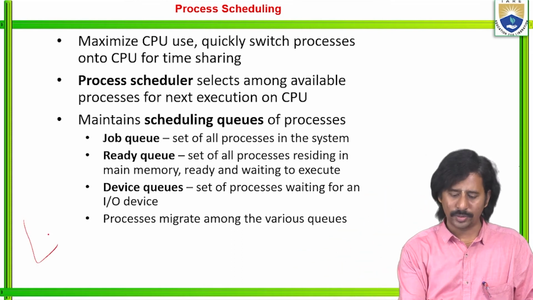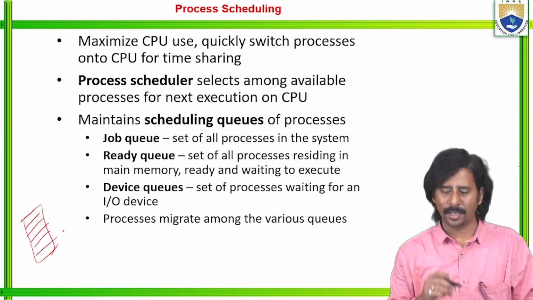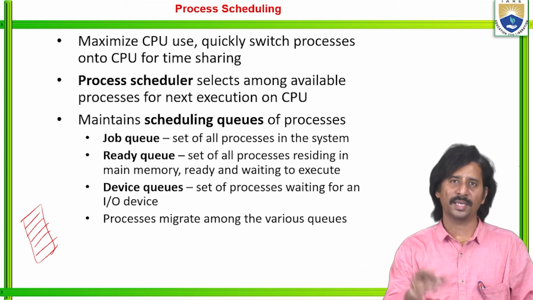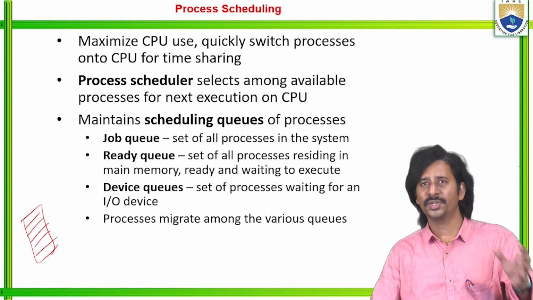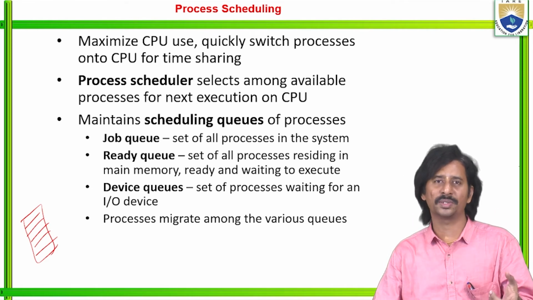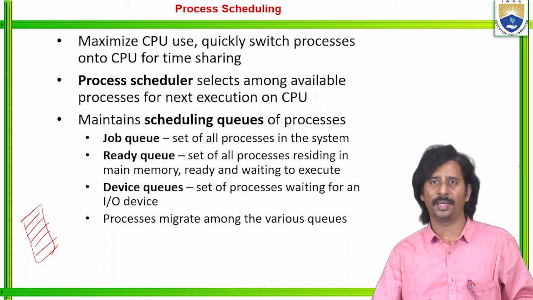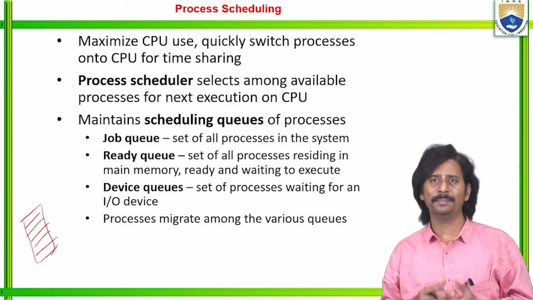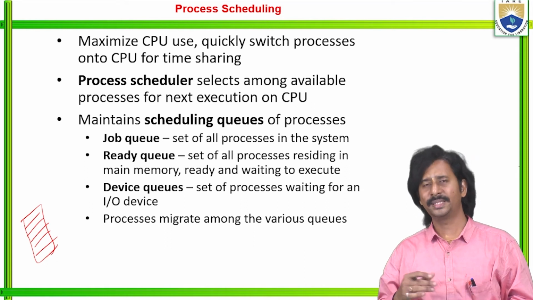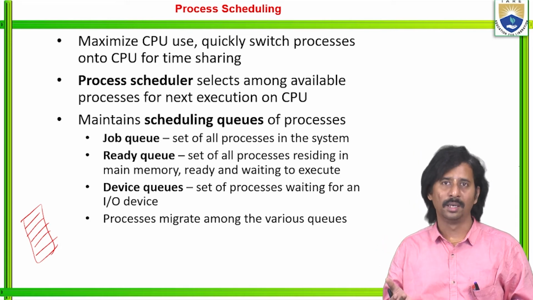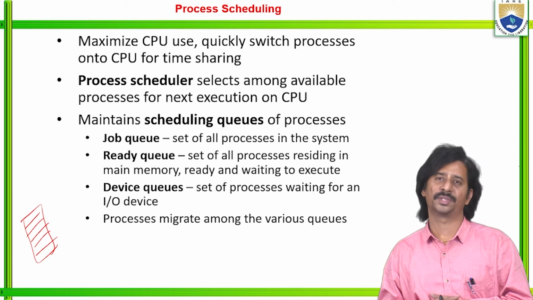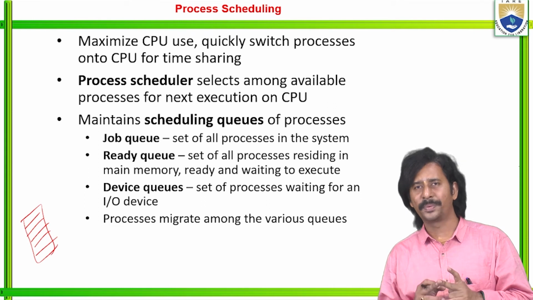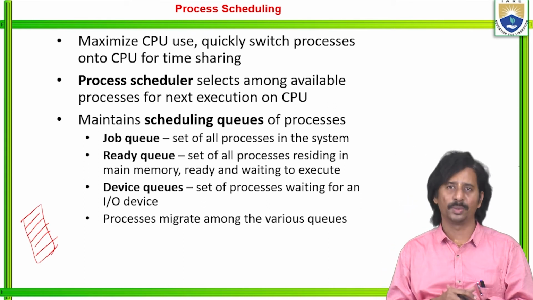There exists one job pool. Within that job pool, whatever processes are ready to execute enter into it. The process scheduler selects among the available processes for the next execution on the CPU. Then each CPU, or we can call it a processor, maintains scheduling queues of processes. Those scheduling queues consist of the job queue, the ready queue, as well as the device queues.